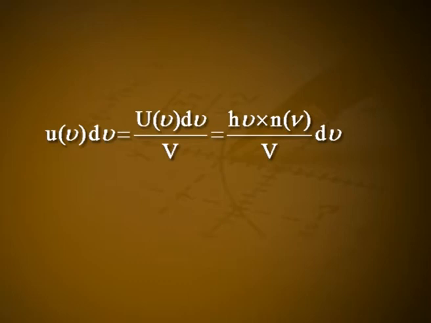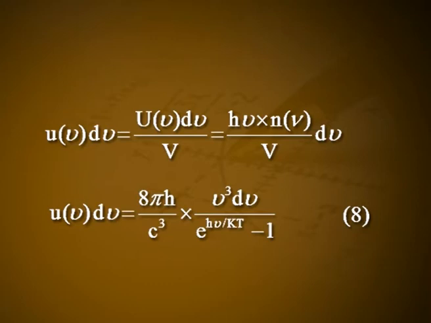Using equations 6 and 7, we get u(ν)dν is equal to capital U(ν)dν divided by V, which is equal to hν into n(ν) divided by V dν. U(ν)dν is equal to 8πh divided by c³ into ν³dν divided by e raised to hν/kT minus 1. Let it be equation number 8. This is Planck's radiation equation or Planck's law of radiation.